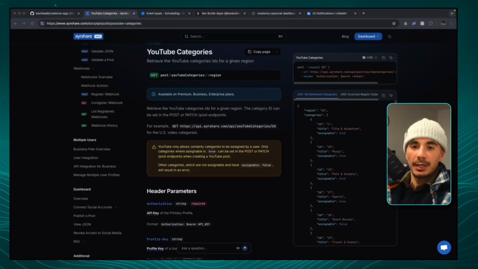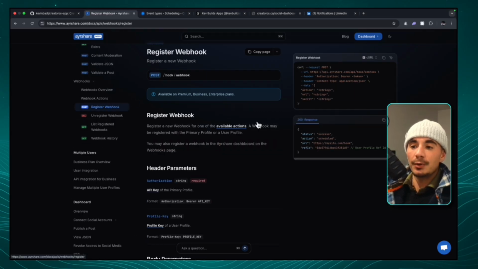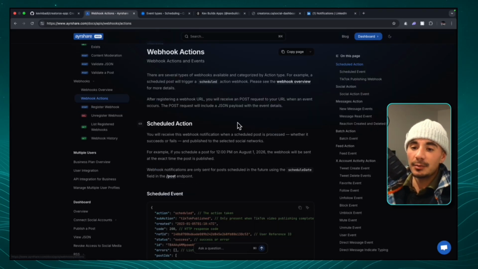All right, so we spoke about the MCP server. We spoke about the APIs that are actually going to be integrated into your operating system. Now let's talk about the APIs that we can use to give to other AI agents that work on N8N or work on Make.com, Zapier, whatever. And that is through the webhooks. So if we look on the left-hand side here, we have a register webhook. Now, once you register this webhook, it can trigger off on essentially any action. But let's look at the available actions.